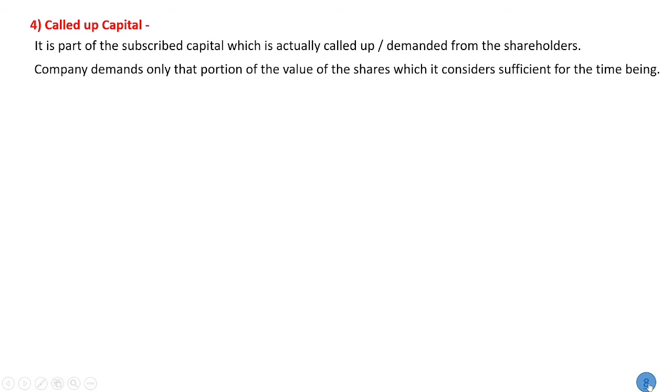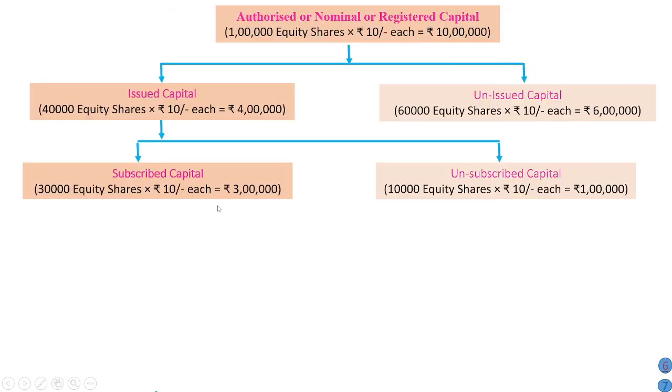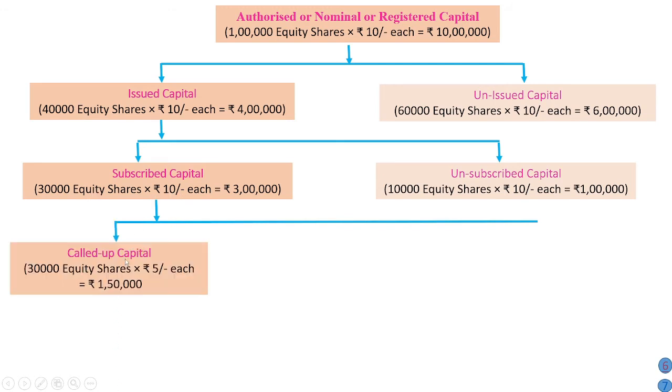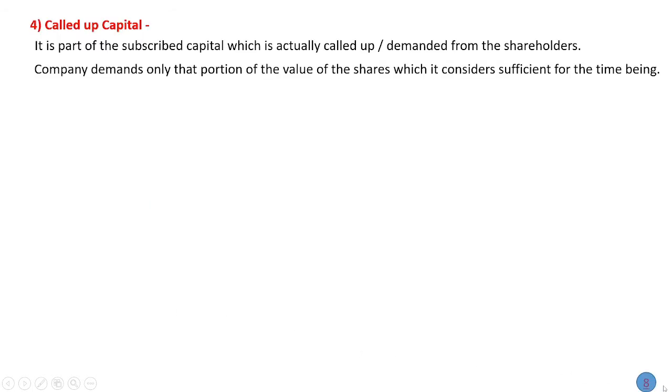So in our example, the public has subscribed 30,000 shares of rupees 10 each, but the company now demands only rupees 5 per share. So 30,000 shares into 5, so 1,50,000 is our called up capital.